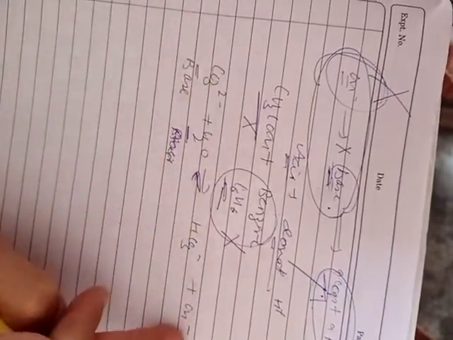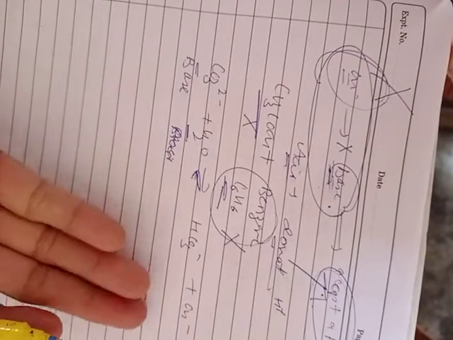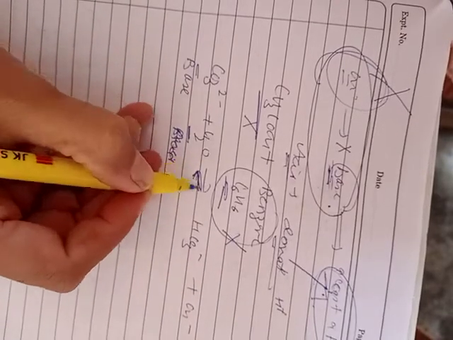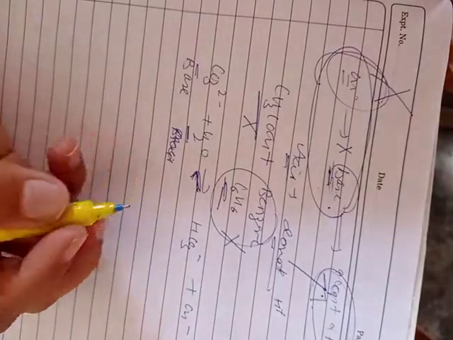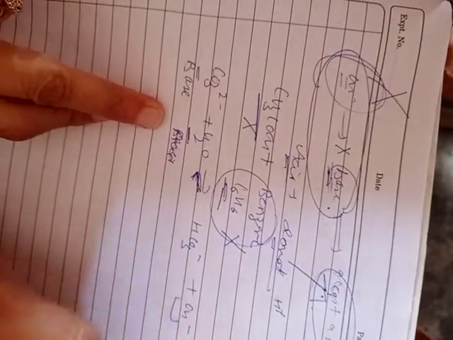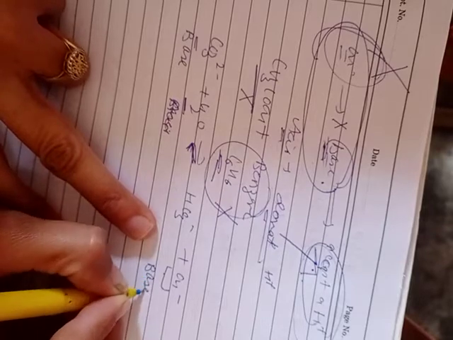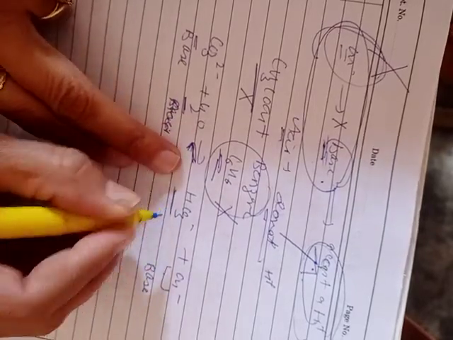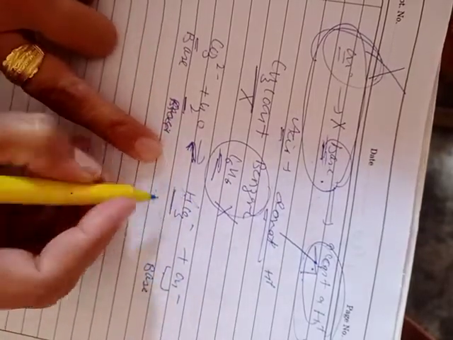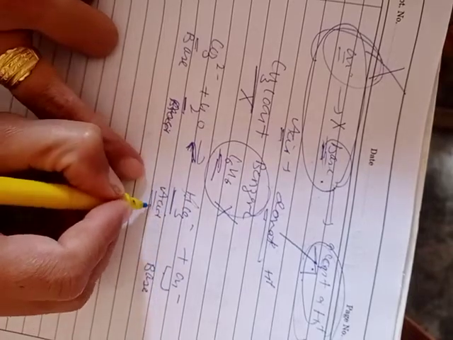Now for the backward reaction, this OH negative is able to accept a proton, therefore it will act as a base, and this bicarbonate is able to donate this proton, therefore this species will act as an acid.